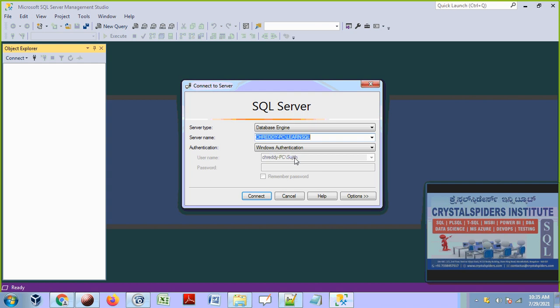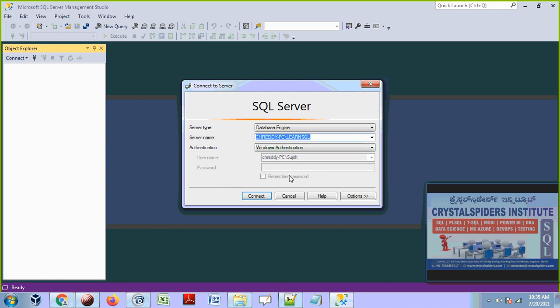And again, SQL server also will perform authentication. SQL server will also perform authentication, saying that whether this same Sujit is there inside SQL server or not. You see that two authentications. One authentication is done by Windows, and also one authentication is done by SQL server. Two authentications, guys. Two layers of authentications. That's what we discussed in the last session. And SQL server also will perform whether this guy is the right guy to connect to me or not. Yes sir, this guy is right guy, then it will allow us to connect.